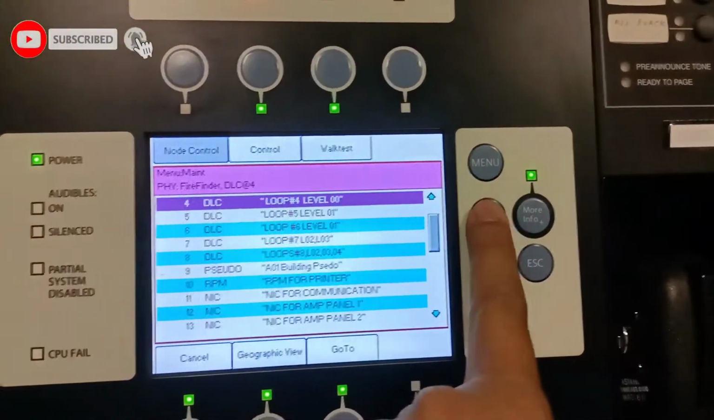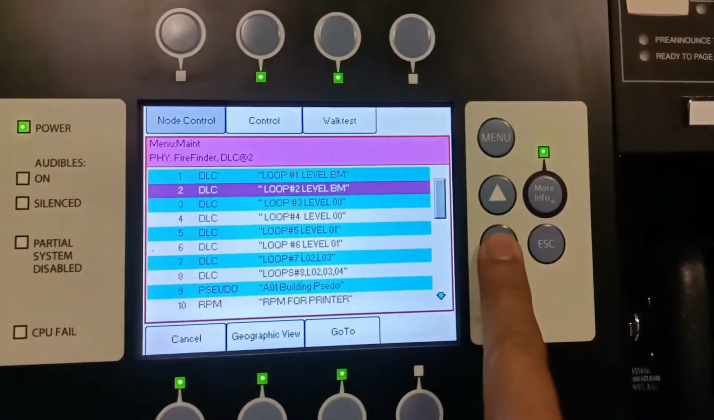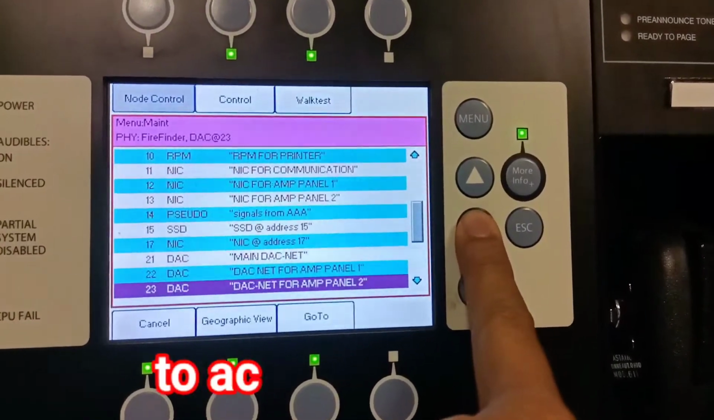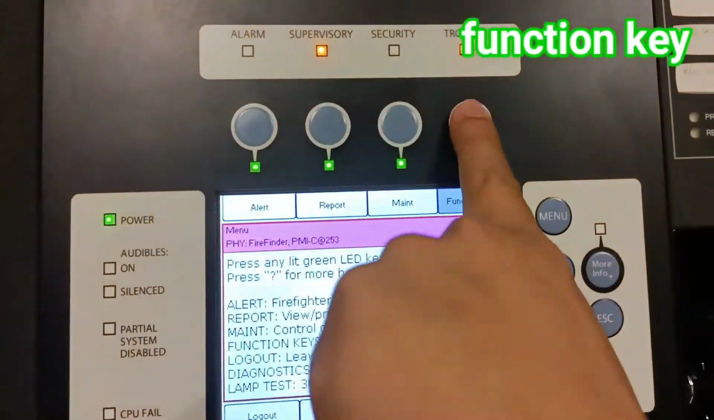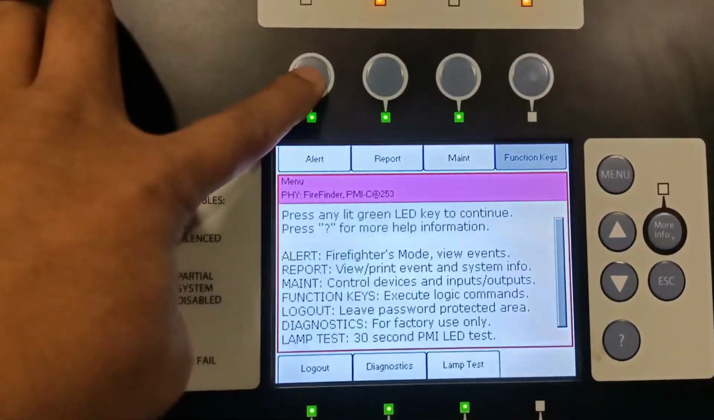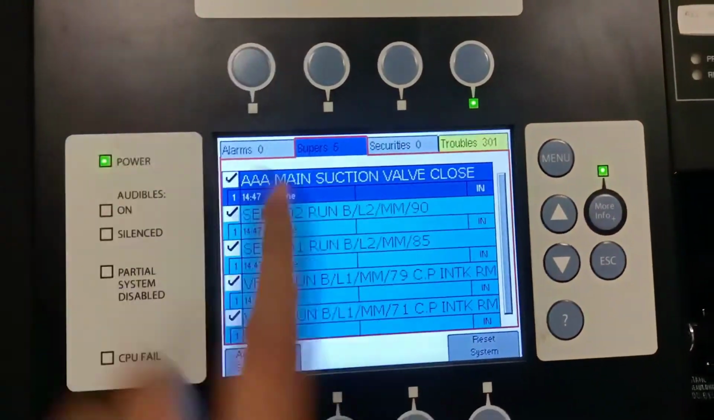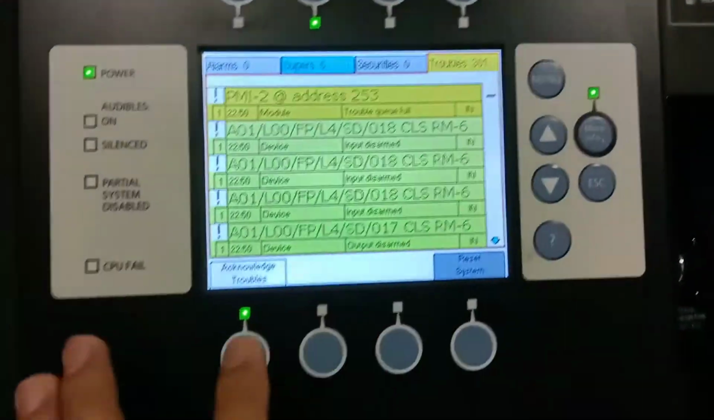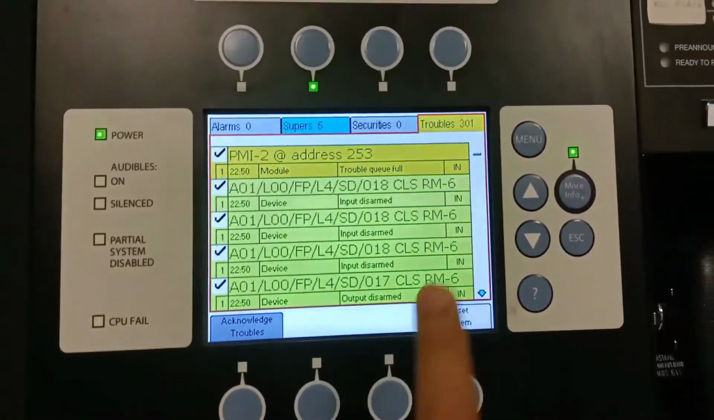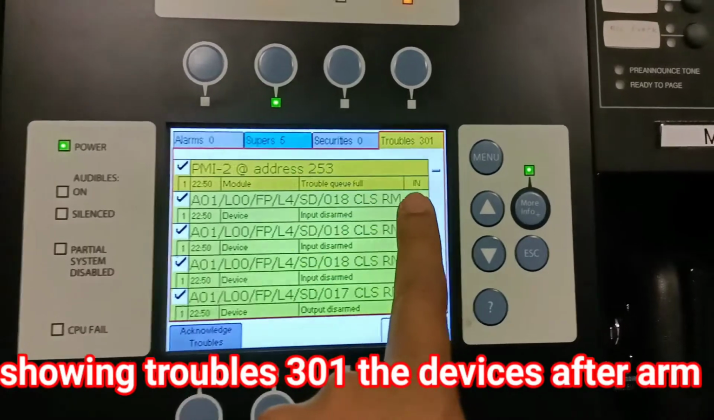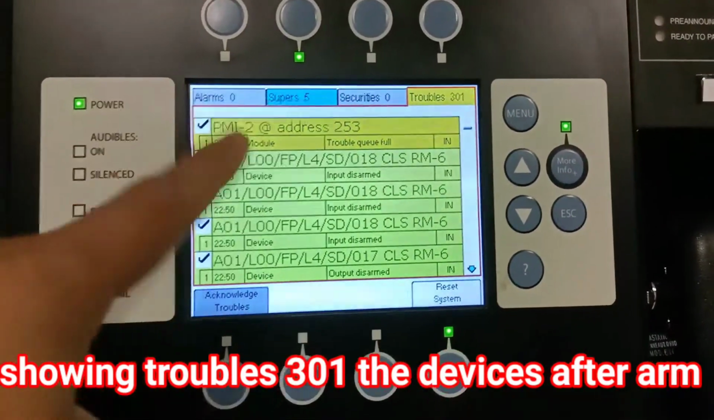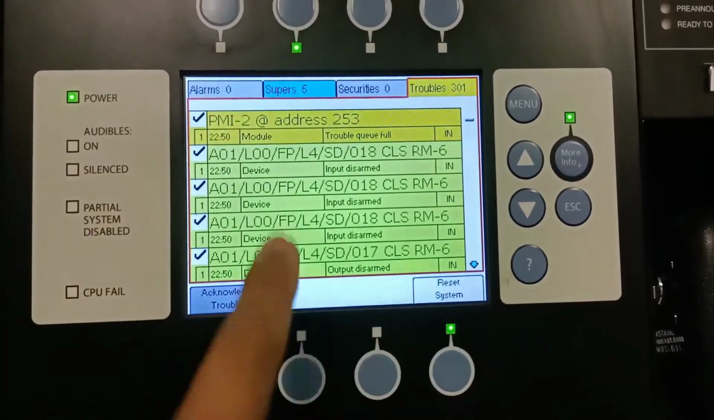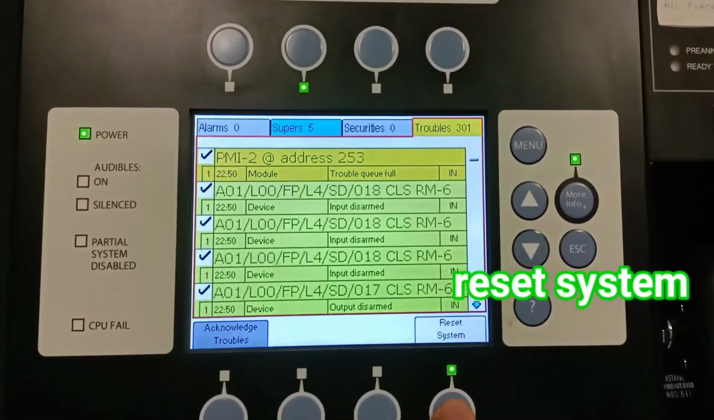So no more isolation or any disarmed device on the loop. So you can go back, cancel, function key, alert, then trouble, acknowledge. The trouble count is now 301. So you need to reset the system to go back. This is the armed device before trouble. So you need to reset the system.